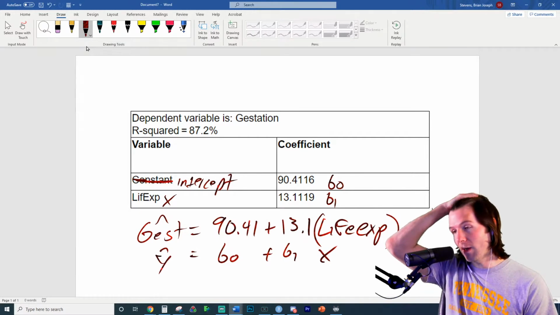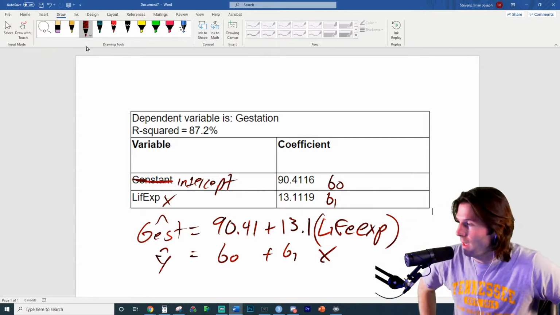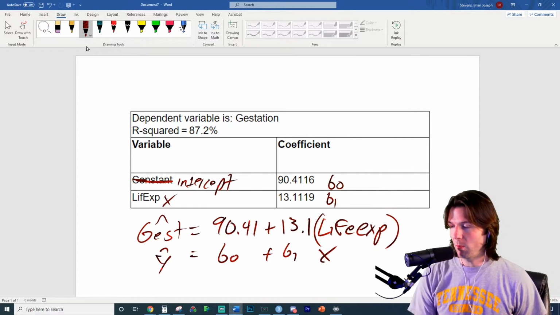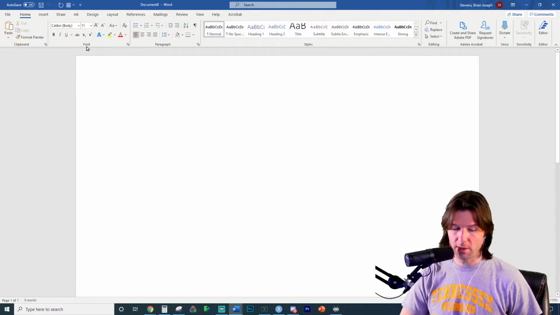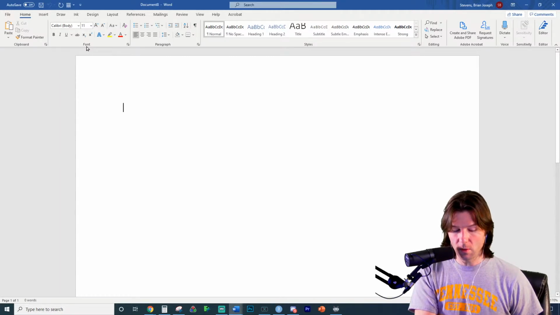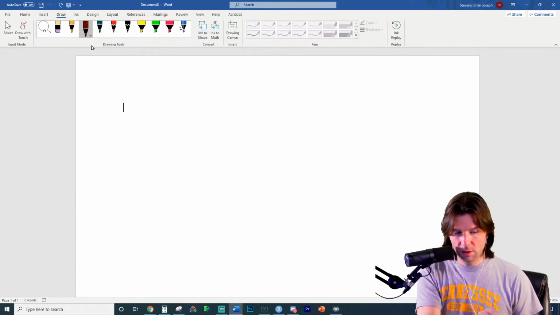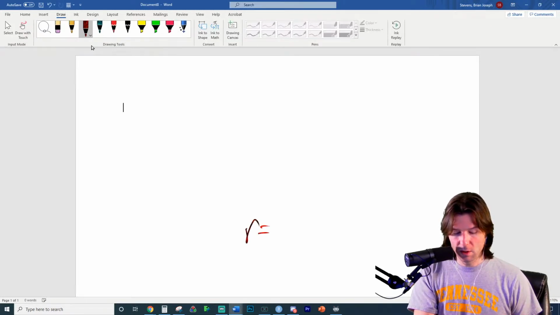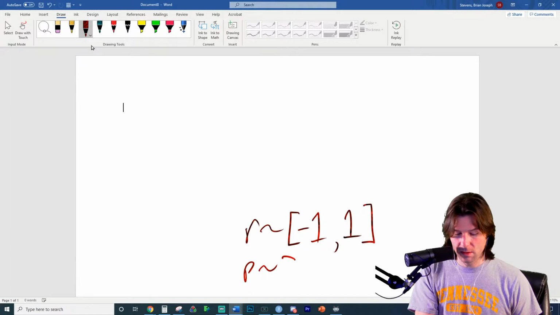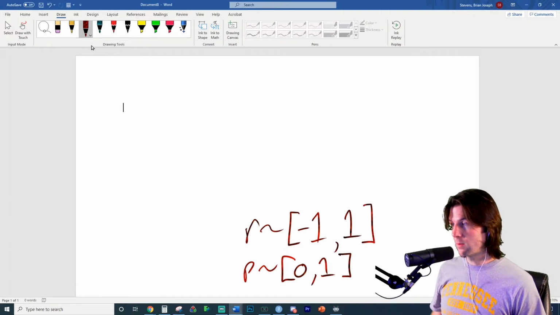Could you explain the difference between p-values and r values? Yeah, of course, Eric, anytime. So r values represent correlation. When we look at a correlation value, correlation can range. All possible correlations are contained in the range of -1 to 1. All p-values are contained within 0 to 1. P-values are probabilities. Correlations measure strength, direction, and form, and kind of are impacted by unusual features.